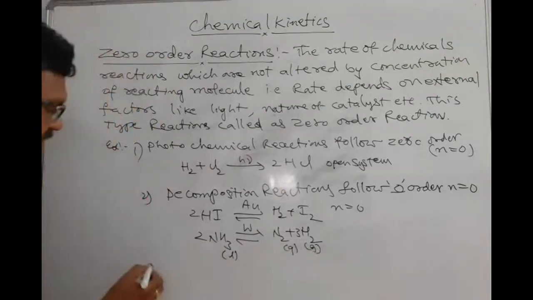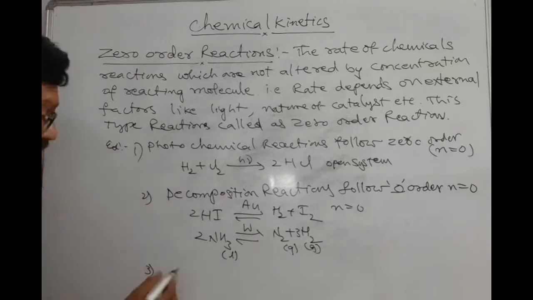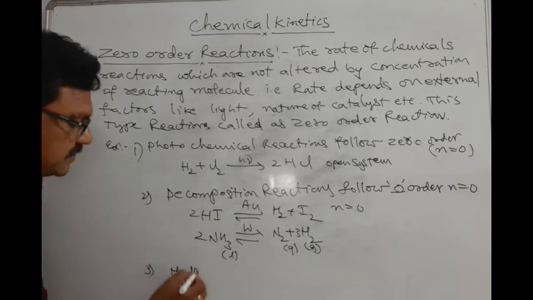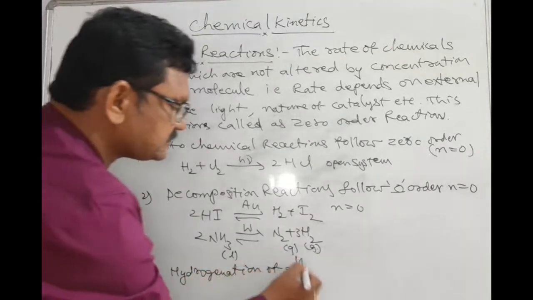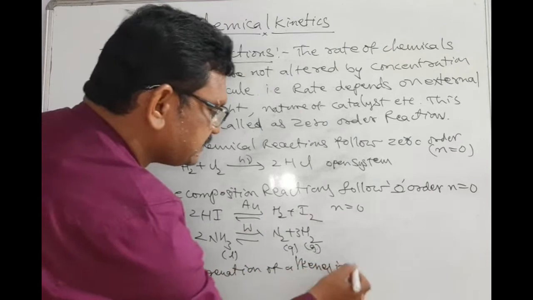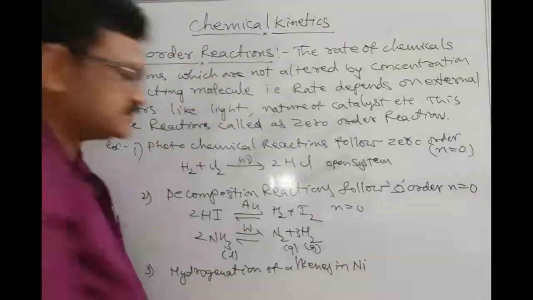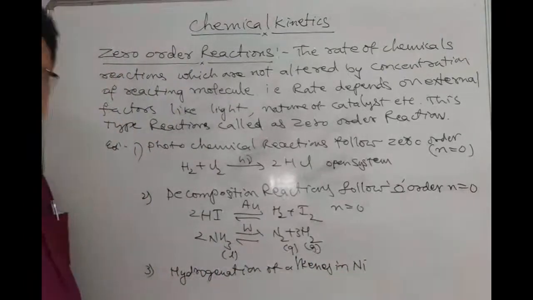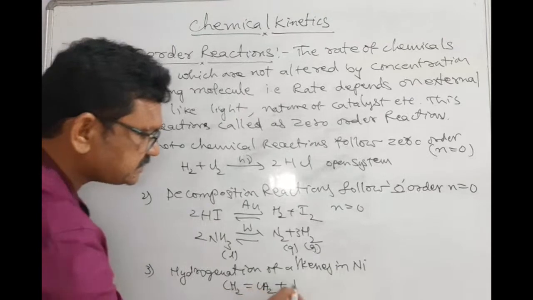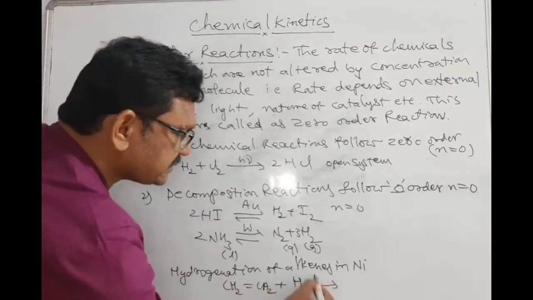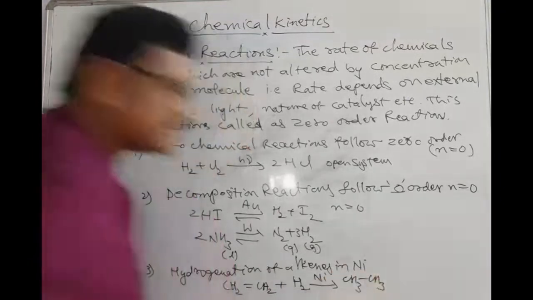And also I give you the last example, hydrogenation of alkenes in presence of nickel. This is an organic reaction, CH2 double bond CH2 on addition with hydrogen in presence of catalysts like nickel, palladium, platinum gives saturated hydrocarbons like alkanes.